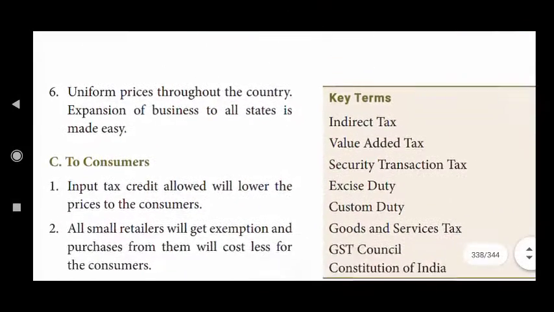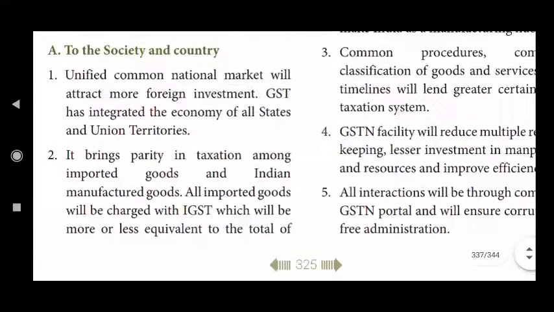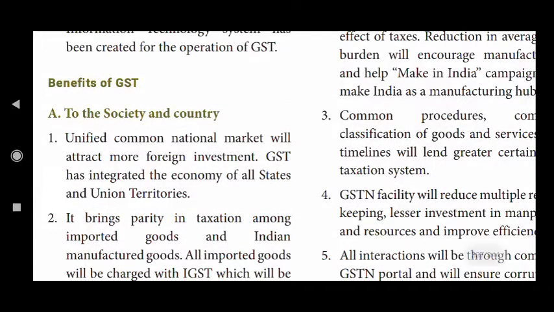Okay, students. Today we have seen some topics such as what is indirect tax and value added tax, as well as the concept regarding CGST, IGST and SGST, and the importance as well as the benefits to the customer, country as well as to the societies. All those things were taught in today's class.